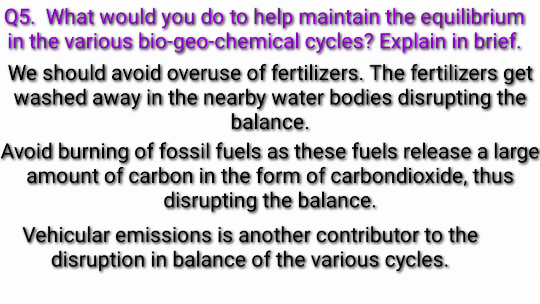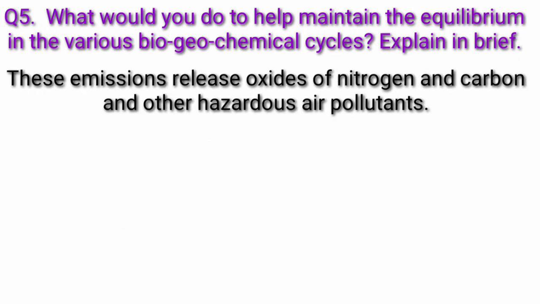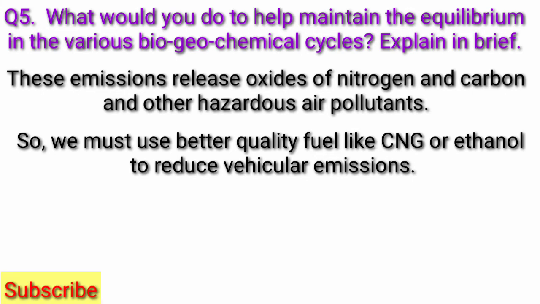Vehicular emissions are another contributor to the disruption in balance of various cycles. These emissions release oxides of nitrogen and carbon and other hazardous air pollutants. So, we must use better quality fuel like CNG or ethanol to reduce vehicular emissions.